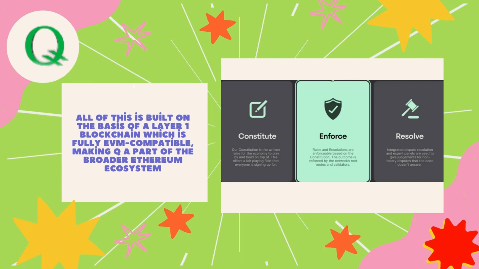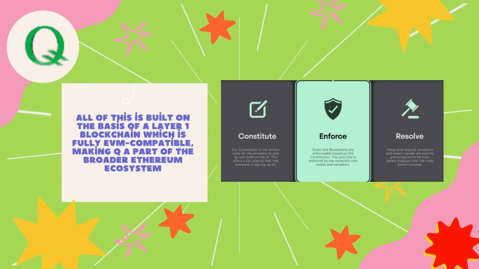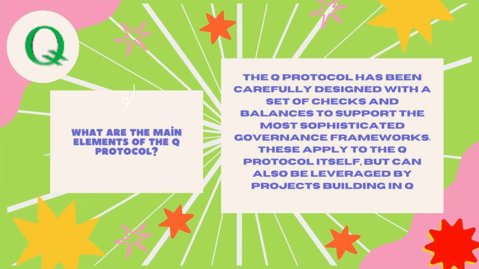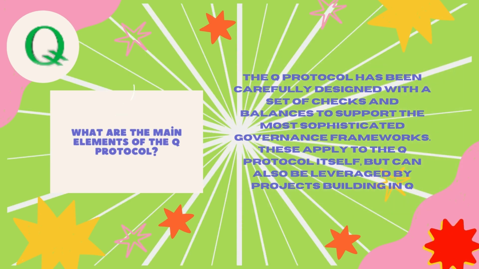All of this is built on the basis of a Layer 1 blockchain which is fully EVM compatible, making Q a part of the broader Ethereum ecosystem. What are the main elements of the Q protocol? The Q protocol has been carefully designed with a set of checks and balances to support the most sophisticated governance frameworks. These apply to the Q protocol itself, but can also be leveraged by projects building in Q.